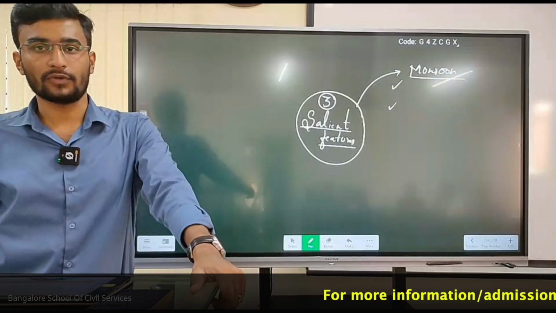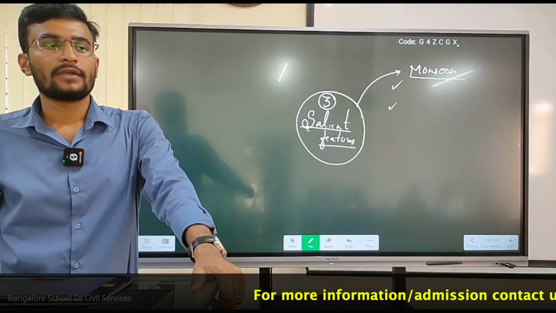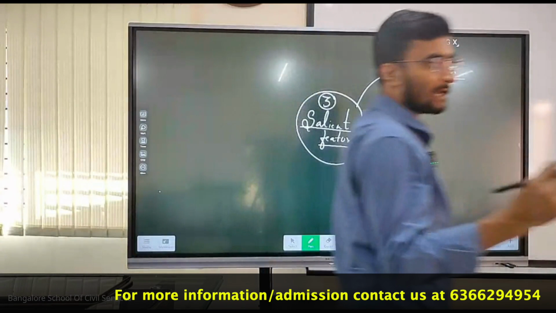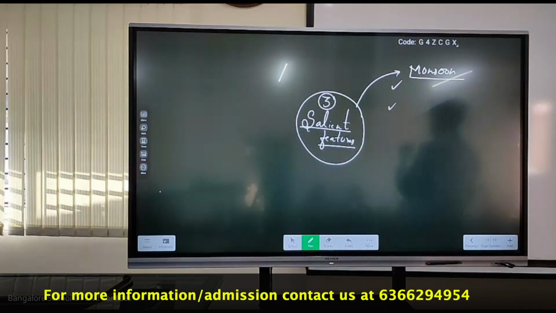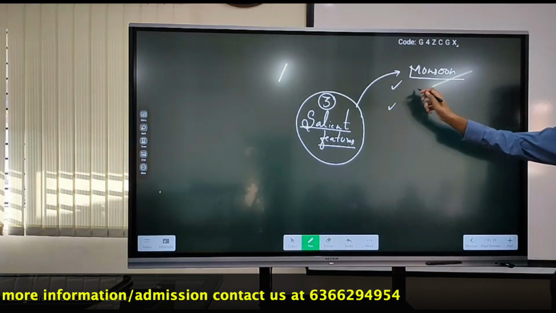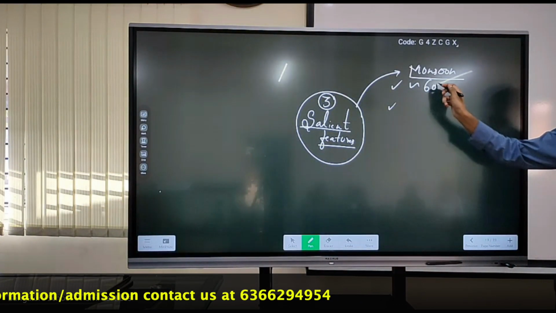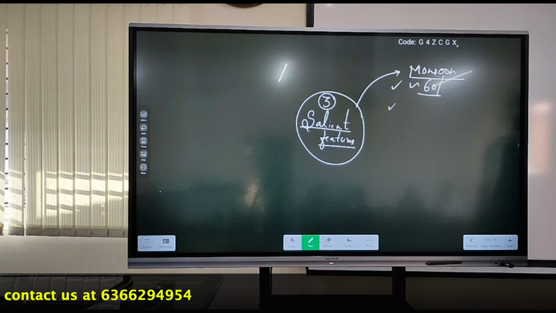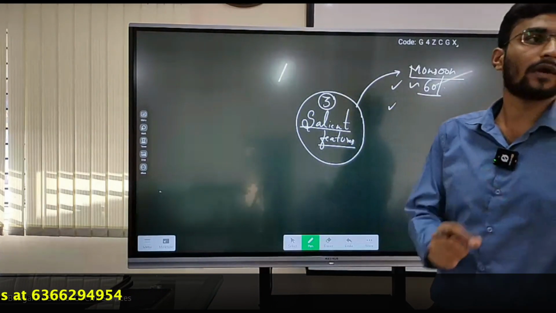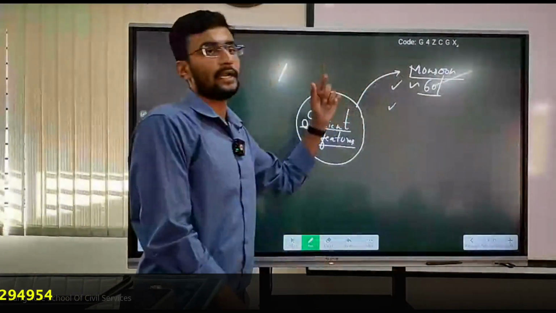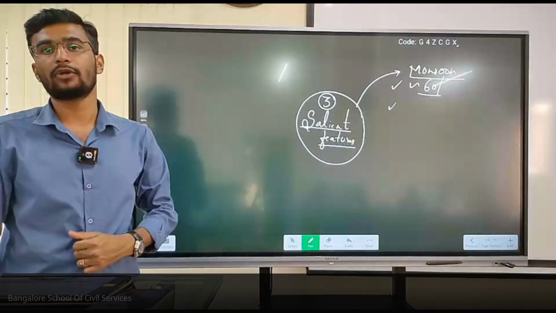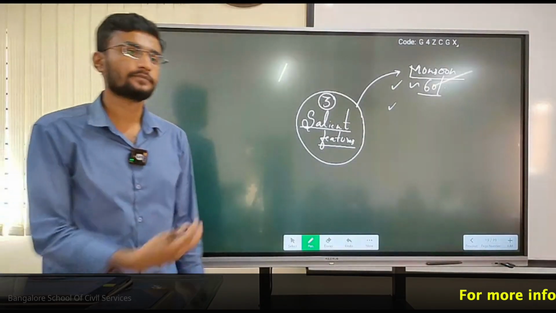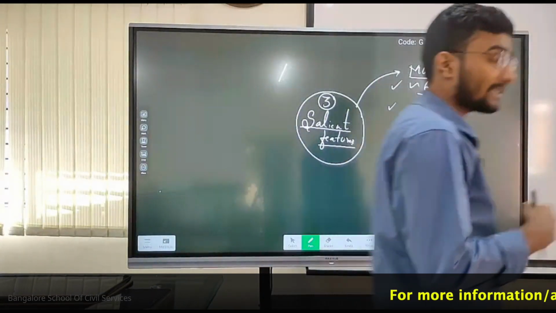What can the first point be? Approximately 60% of our Indian agriculture is dependent on the Indian monsoon. Let us see examples.